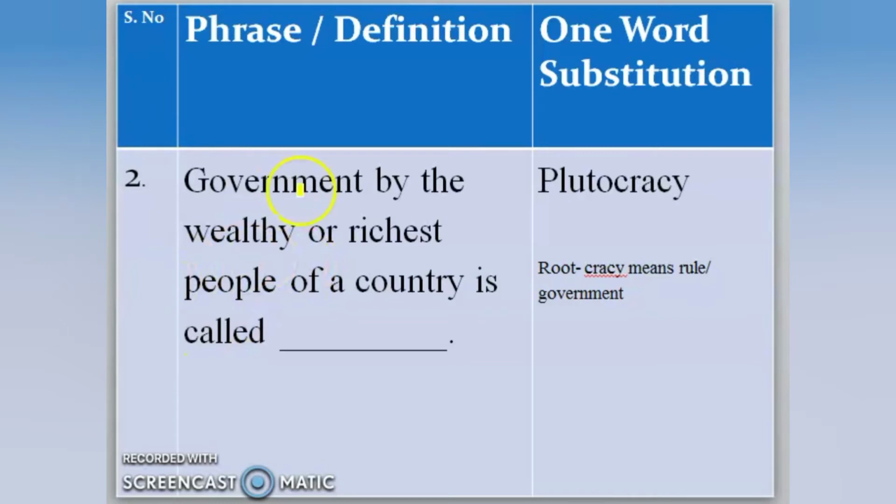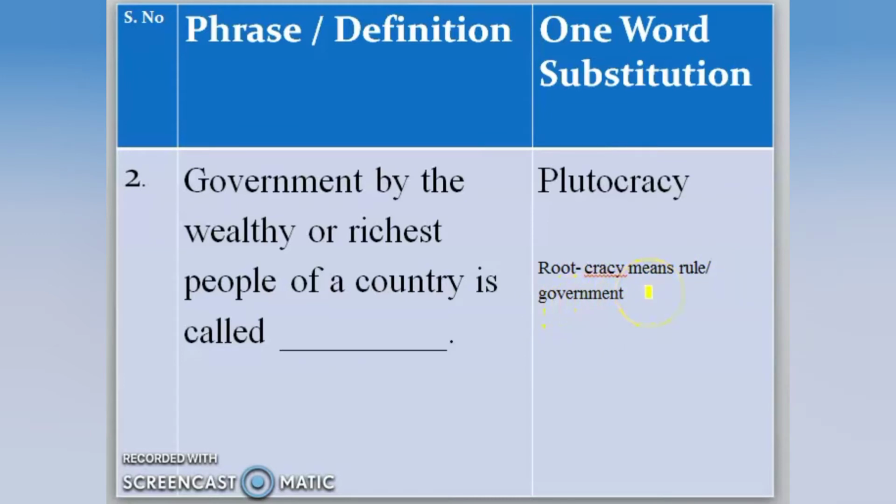Government by the wealthy or richest people of a country is called dash. So such a type of government is called plutocracy. Plutocracy, right? So we have the root cracy, all right, which means rule or government, right?